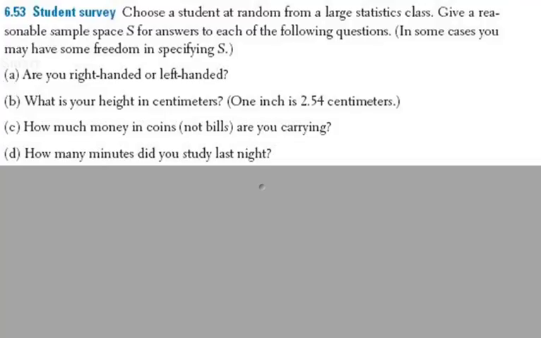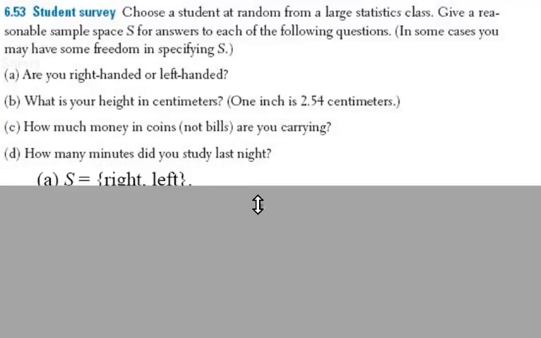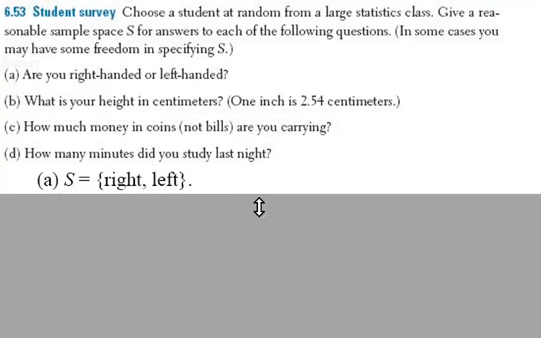So we're going to look at some problems applying those probability rules. First one here asks you to list the sample space and give reasons why you said what you said. So are you right-handed or left-handed? Simple, straightforward question. All right, so the sample space is left and right because those are the only choices.